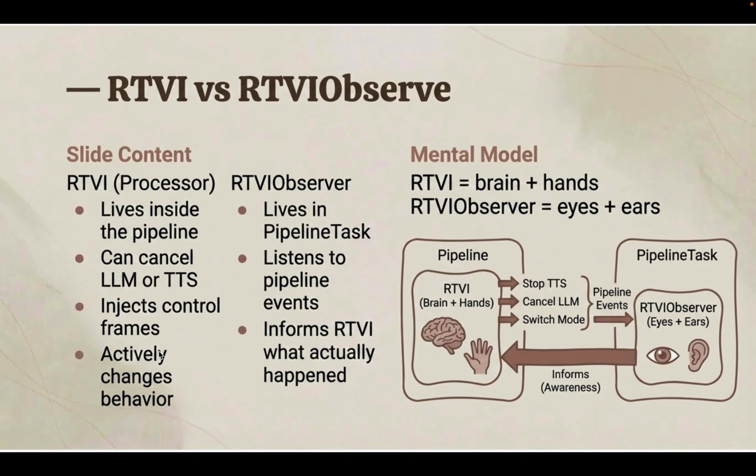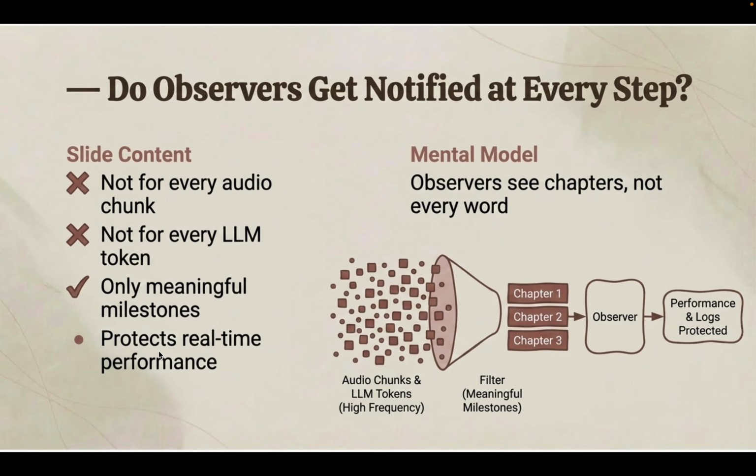So this is what actually happens. Now, does the observer get notified at every step? No. Let's say a lot of things are happening, we are processing frame by frame and everything, but the observer only sees the events, like when something has started or when something has ended.